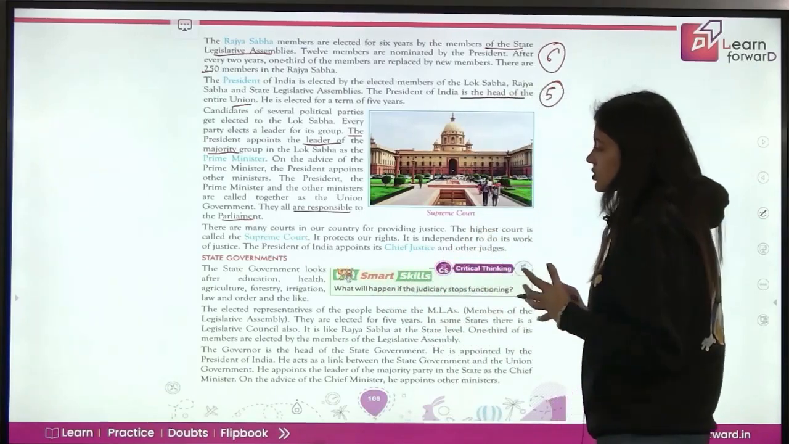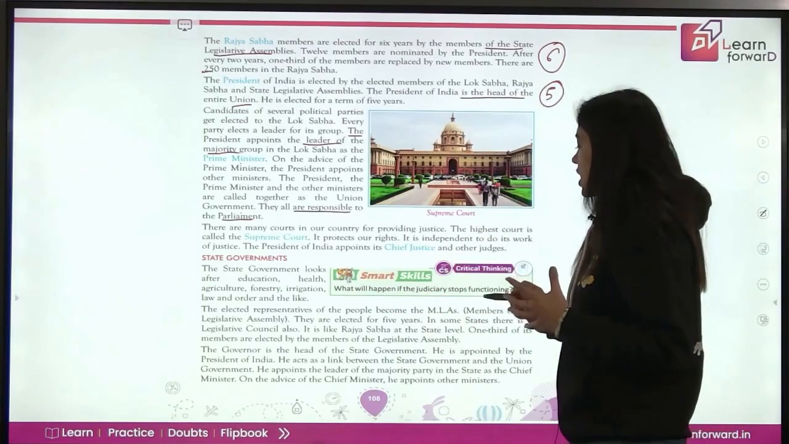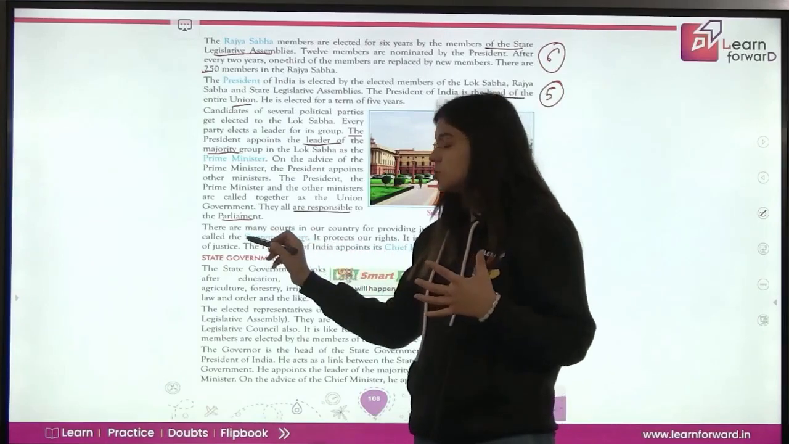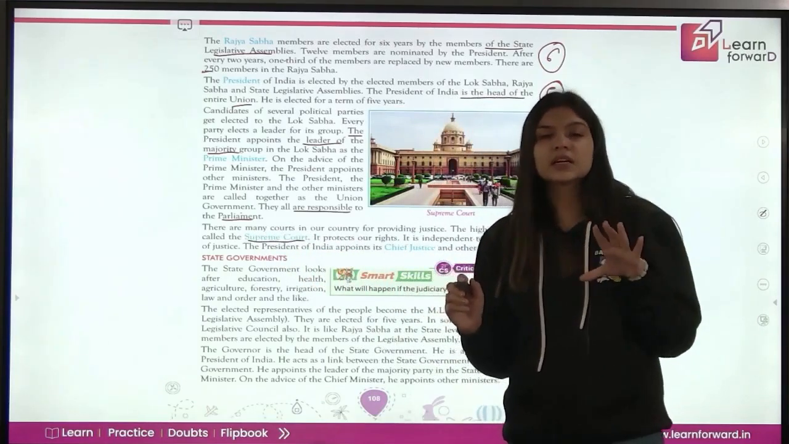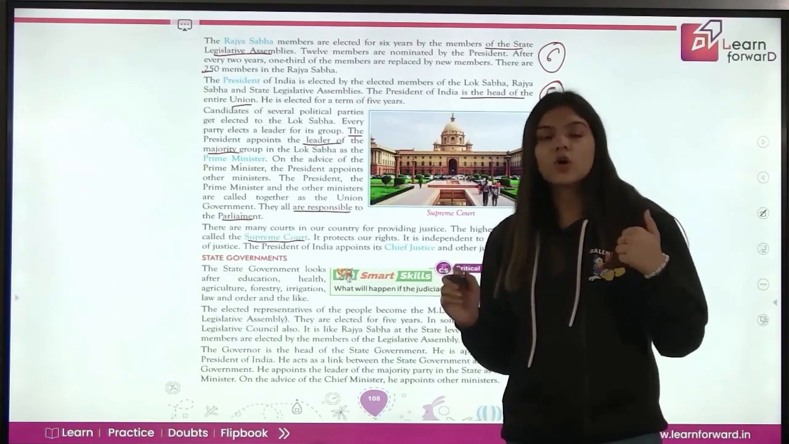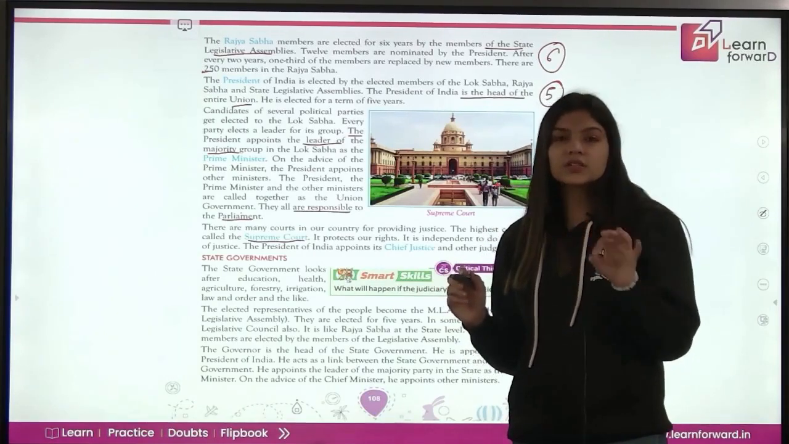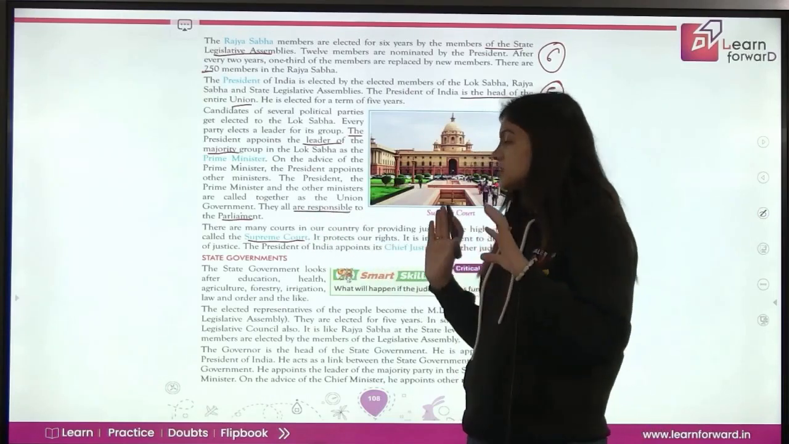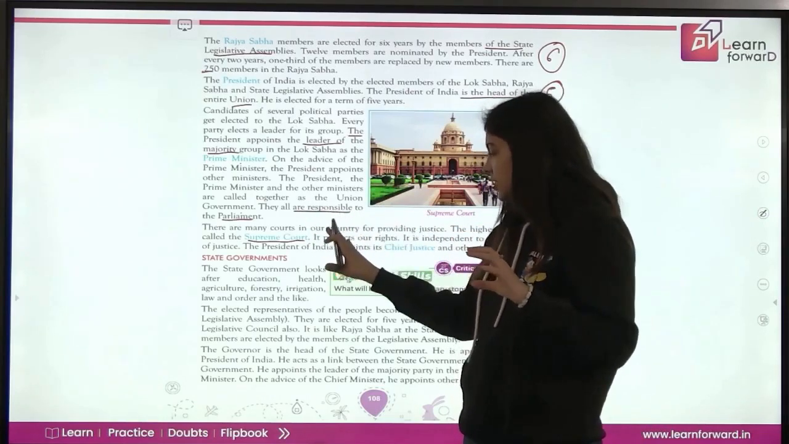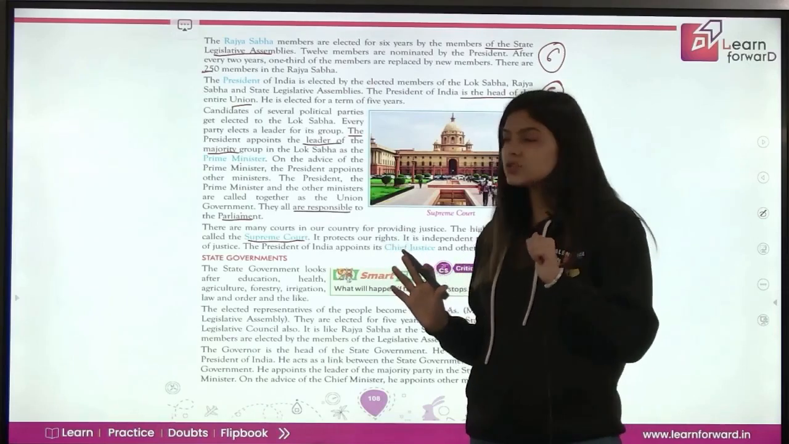There are many courts in our country for providing justice. The highest court is called Supreme Court. So in our country, the highest court is Supreme Court. Then every state has their high court and also they have district courts in every district. So हमारी country में जो highest court for providing justice is your Supreme Court.